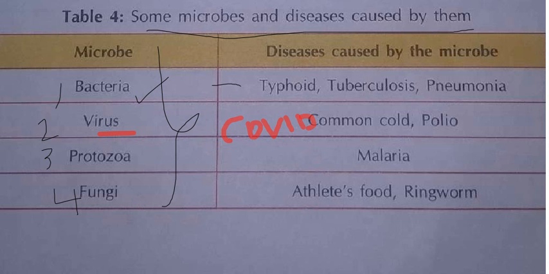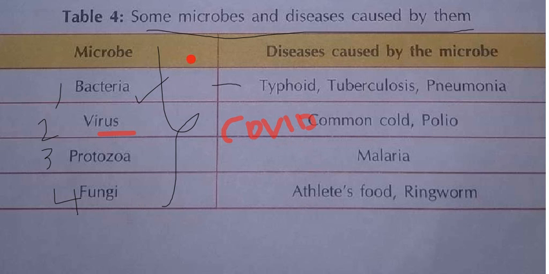Okay, why did we get the name COVID-19? In the year 2019 we got that disease, no, that's why they gave the name 19. CO means what? Corona. VI means virus. D means disease. Okay, this is the full form of COVID, children. CO means corona, VI means virus, D means disease.